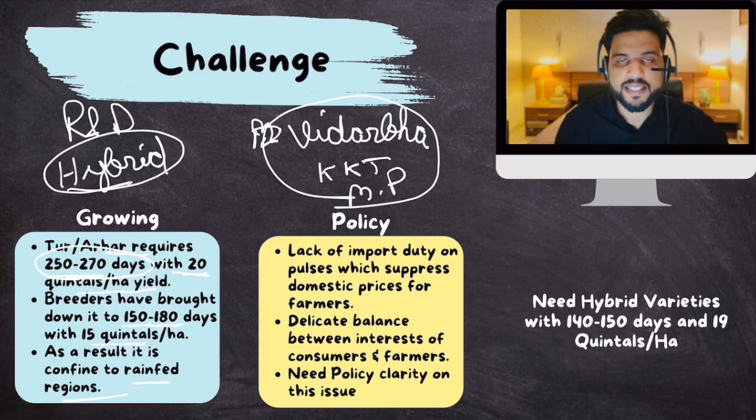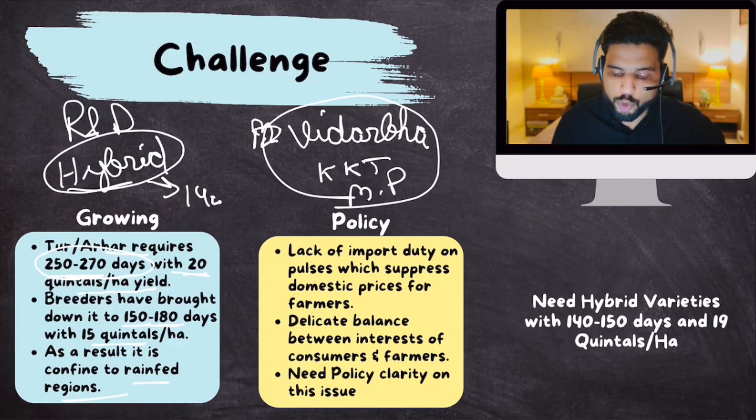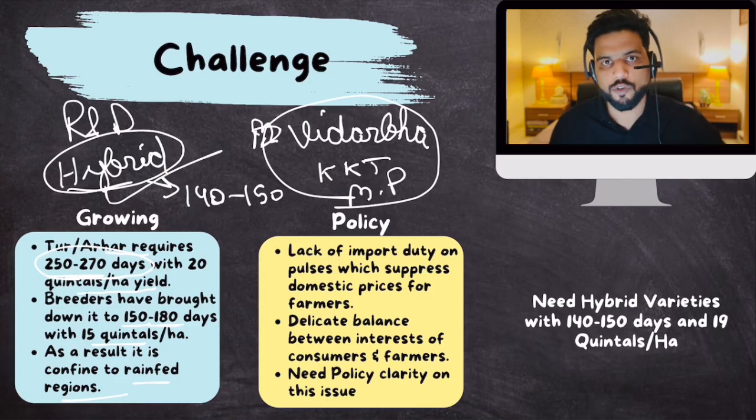Hybrid seeds basically reduce the time from 140-150 days. So the time required to produce pulses shortens and the yield increases to 20 quintals per hectare. So this should be done. Otherwise, this mission would be unsuccessful.